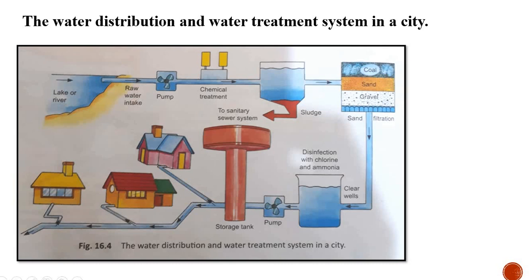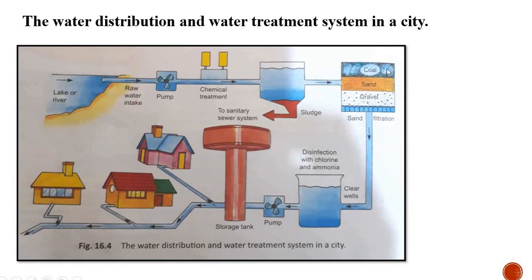So first of all, raw water is taken from the lake or river, whatever is available in the city, and with the help of what? A pump, it is transported into the chemical treatment plant, where the water is first accumulated in a tank. The heavier impurities settle down at the base of the container by the sedimentation process, and the water collected over the sediments, or sludge, that is the supernatant, is transferred into the different layers of coal, sand and gravel.